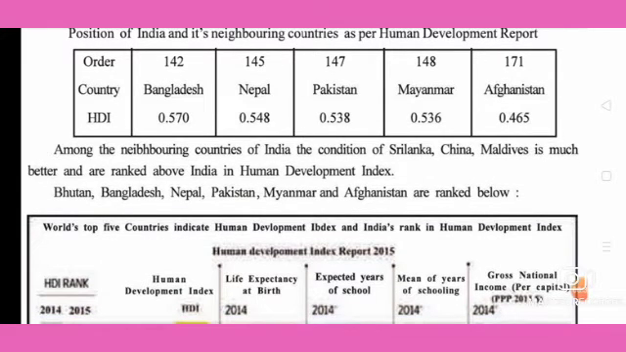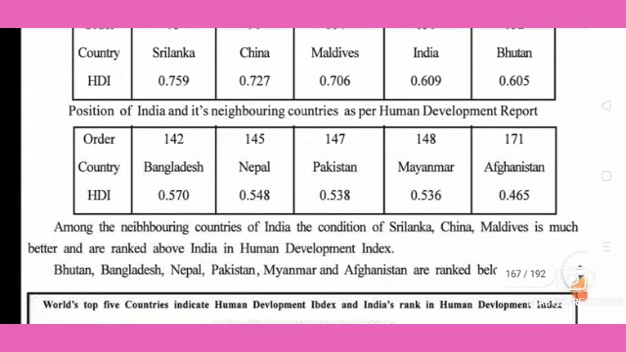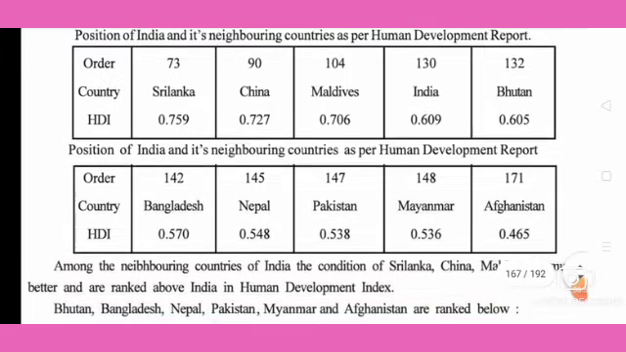So among the neighboring countries of India, the condition of Sri Lanka, China, Maldives is much better and they are ranked above India in the Human Development Index. So you can see there Sri Lanka, China, Maldives. So these are better than us. So you see here the position.